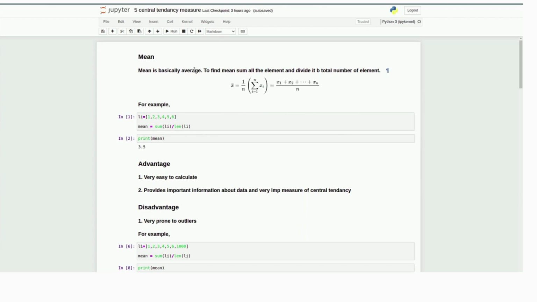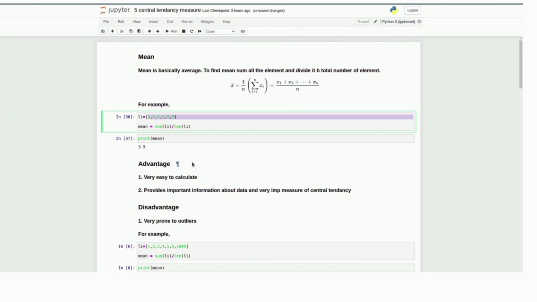To find the mean we have to sum all the elements and divide it by the total number of elements. This is the formula of the mean, and let's start with Python code. Say this is our data, our list, and we want to find the mean. First we sum all the elements in the list, and then divide by the count of elements in the list. By doing this we get our mean. For this data the mean is 3.5.